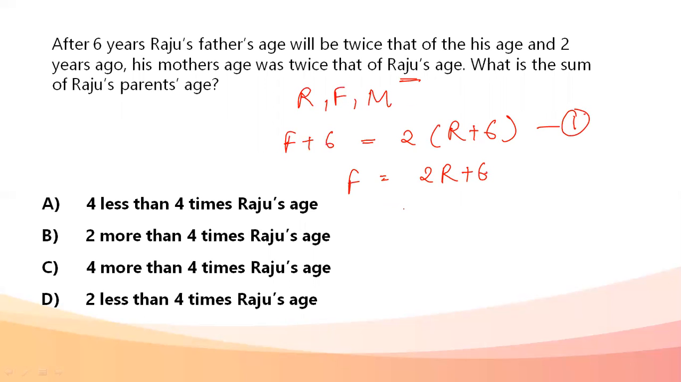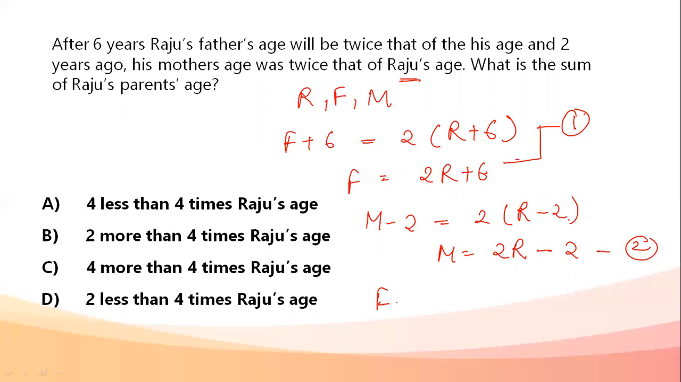Now, M minus 2, as per the question, equals 2 into R minus 2. M comes out to be 2R minus 2. This is the second equation. Now if I add this first equation and this second equation, F plus M comes out to be 4R plus 4. So it is actually 4 more than 4 times Raju's age. My answer is option C.